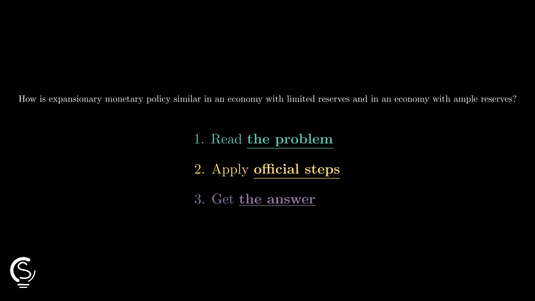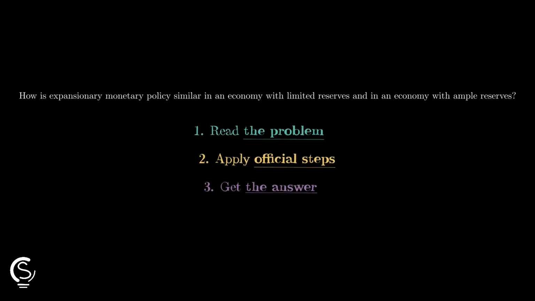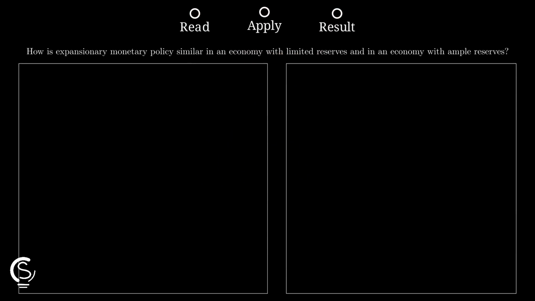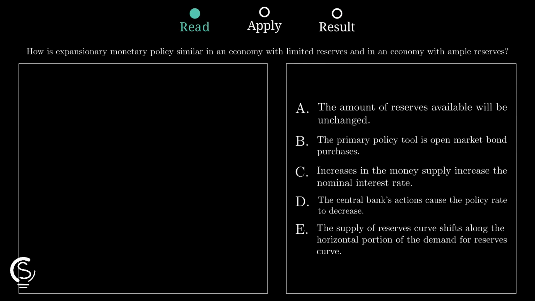Expansionary monetary policy works differently across systems, but we need to find the one similarity that always holds true. Let us solve this fast together. In both limited and ample reserve systems, the central bank aims to stimulate the economy. This means they always take specific actions to lower the overall cost of borrowing money.